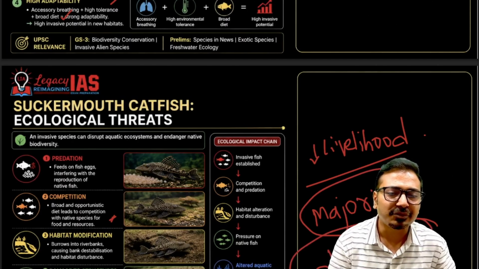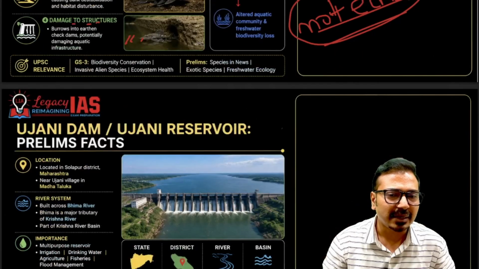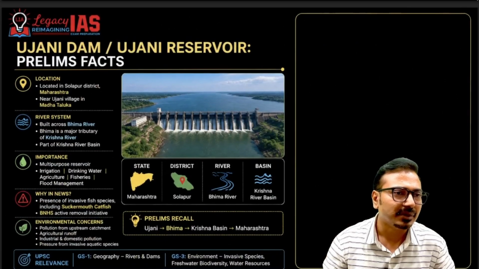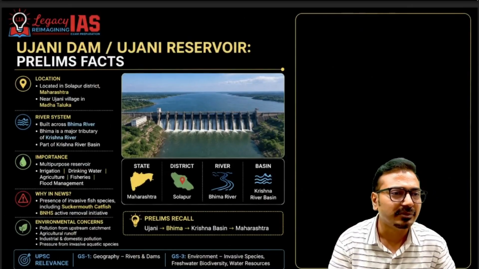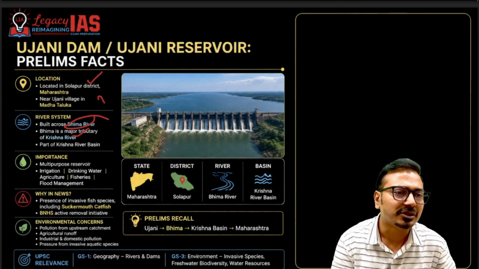And the local fish that were edible, their number has declined, so it is affecting the livelihood of the people. Now, regarding that particular dam, which can be asked in the prelims examination: rivers, reservoirs, and dams. This Ujni Dam is located in Maharashtra, Solapur district, across the Bhima River, a tributary of the Krishna River. It originates near Mahabaleshwar, Panchgani in Maharashtra.